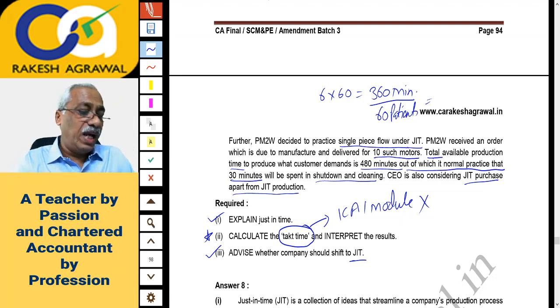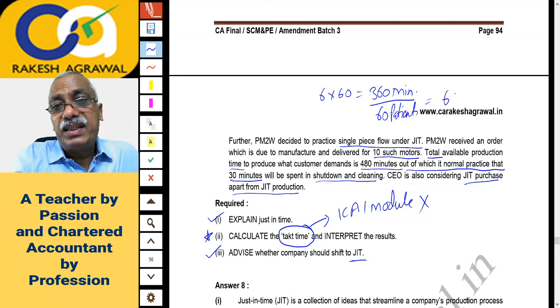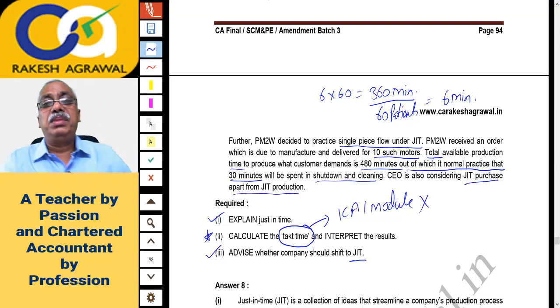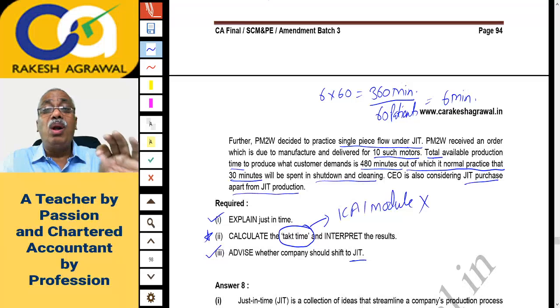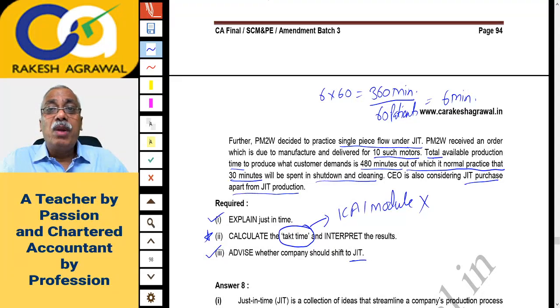So how much time he has per patient? He has 6 minutes per patient. It means on an average he should finish the consultation with the patient in 6 minutes, because after 6 minutes another patient may come in. This 6-minute time available per patient, if you want to handle 60 patients, is called takt time. If your patients reduce, then takt time will increase.